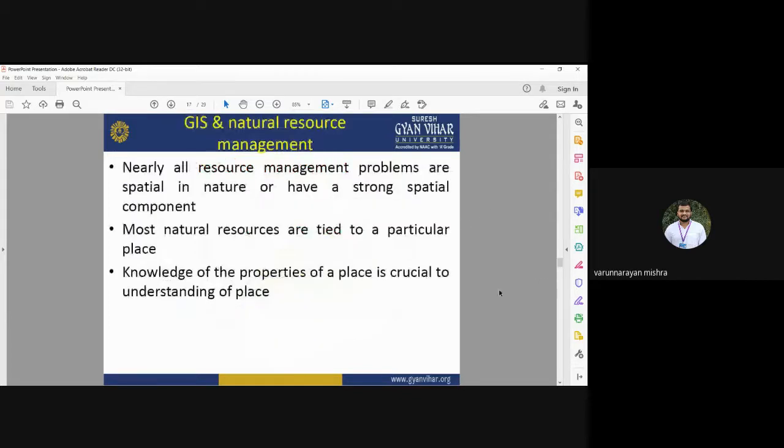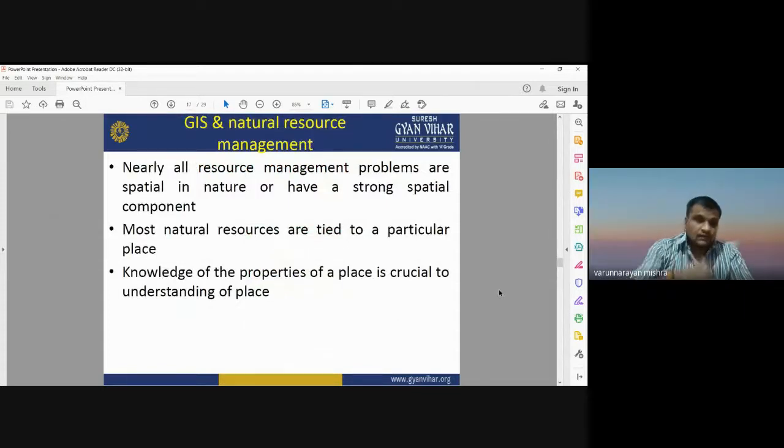Okay, so GIS and natural resource management. GIS is having an efficient method. GIS is an important tool in natural resource management. Nearly all the resource management problems are spatial in nature or have a strong spatial component. Whatever the natural resource we are talking about, either forest, water, glacier, soil, agriculture, all are having spatial nature, all are having some spatial characteristics. So that's why GIS will be helpful to deal with these spatial data sets.